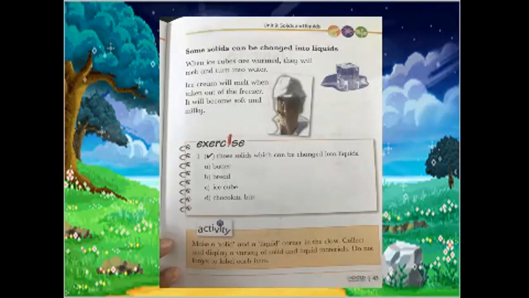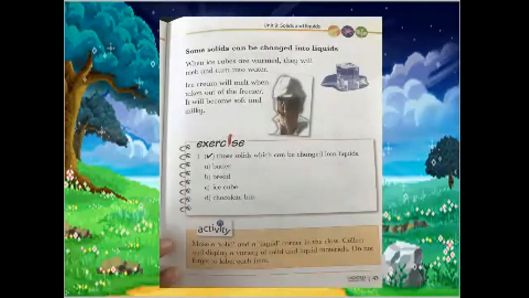In your exercise on book page number 43, number 1, you will take those solids which can be changed into liquid. Number 1, butter can be changed into liquid. Yes, it means you will make a right sign here. Where you will be making the right sign here. Bread can be changed into liquid. No, so no sign will be here.